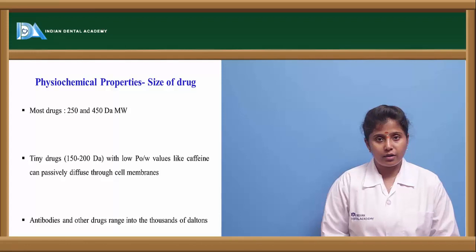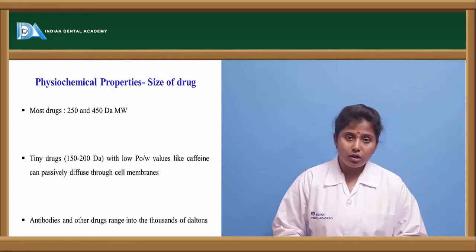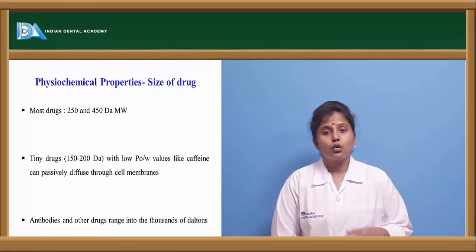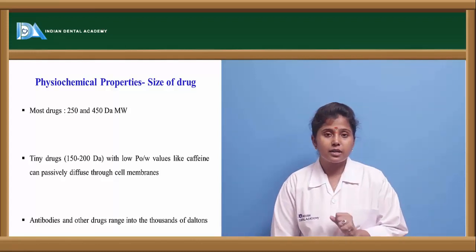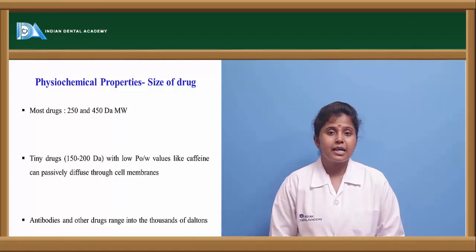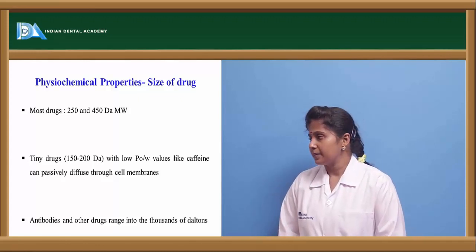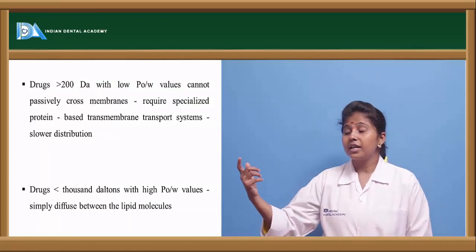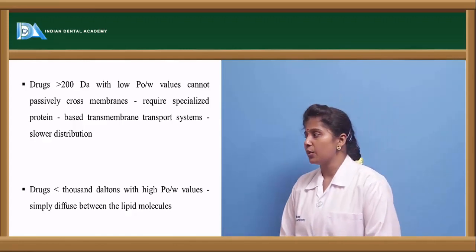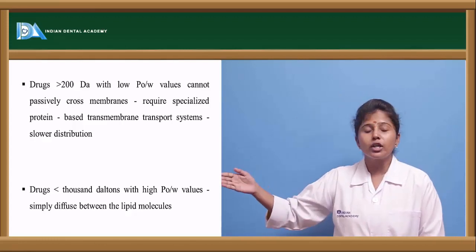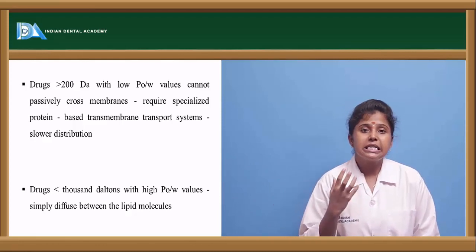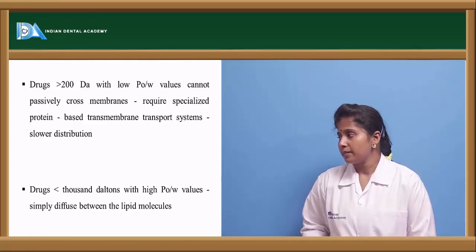The other one is the size of the drug. If the drug size is more, then it is not distributed easily. Most drugs are about 250 to 450 Daltons in molecular weight. In this molecular range, the drugs are easily distributed, whereas if the molecular weight increases, then the distribution is not that easy. If the drugs are greater than 200 Daltons and have a low partition coefficient value, they cannot cross the plasma membrane, and then they need some specialized carriers to get transported.